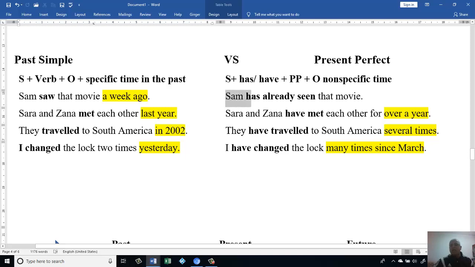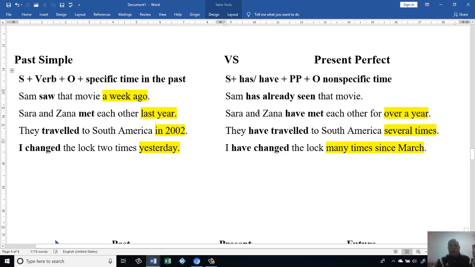Sam has already seen that movie. Okay, we know Sam saw that movie, but we don't know when. Here, the other sentence says Sam has already seen that movie. Was it yesterday? Was it 1 month ago? Was it 1 year ago? For me, I don't care, because here I only want to make sure whether Sam has seen that movie or not.